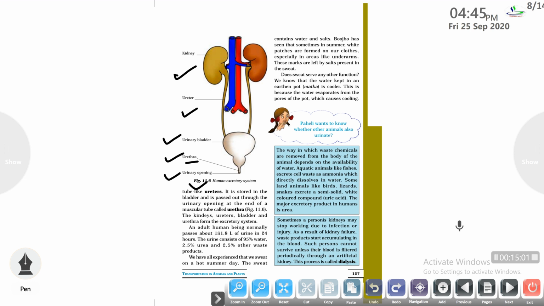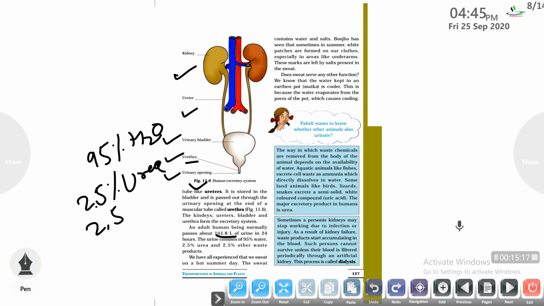Adult human beings normally pass about 1.8 liters of urine in 24 hours. Human urine consists of 95% water, 2.5% urea and 2.5% other toxic waste.